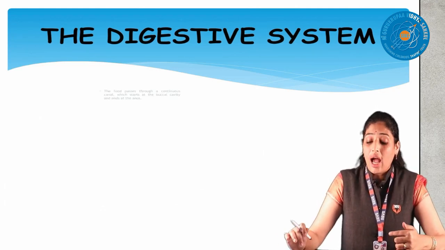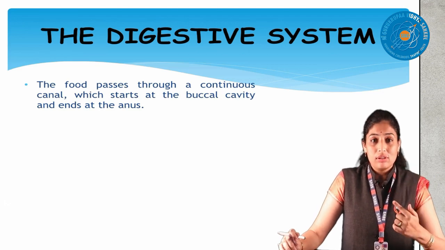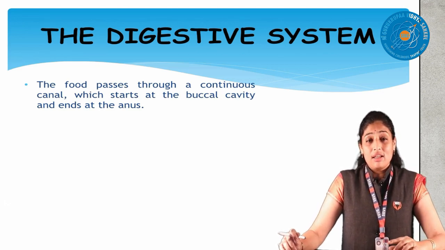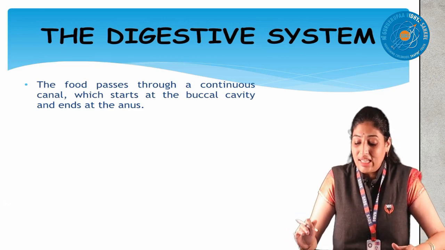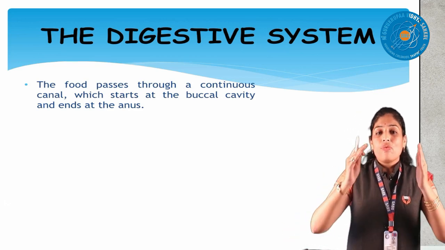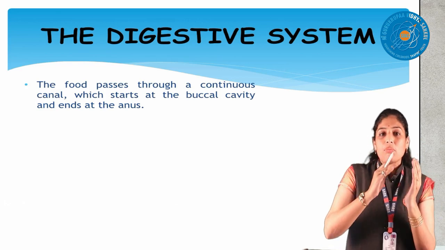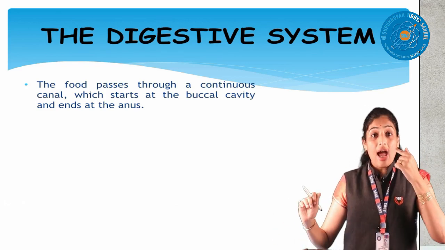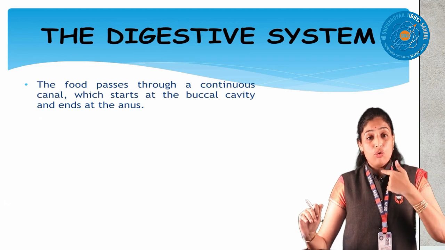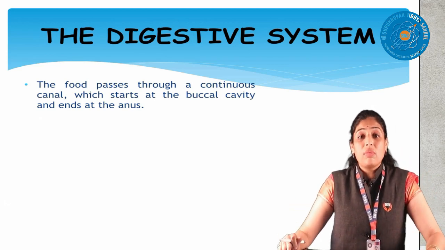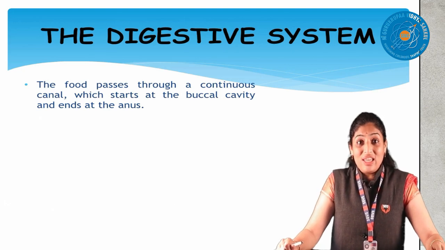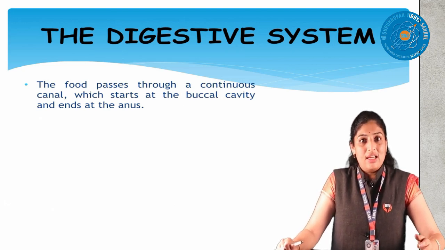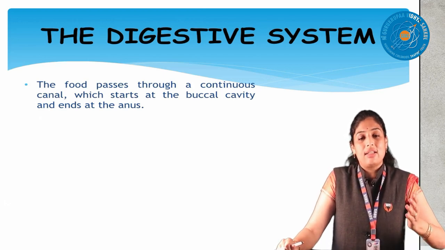The food has to start from the mouth. Many organs are involved, children. Here I use the word alimentary canal. What do we mean by alimentary canal exactly? It means the digestion starts from the mouth and goes to the anus. Our digestion starts from the mouth, then goes to the esophagus, then to the stomach, then to the small intestine, then to the large intestine. Finally, we leave out the waste from the body. This is the complete digestion process, and it is done by the digestive system.